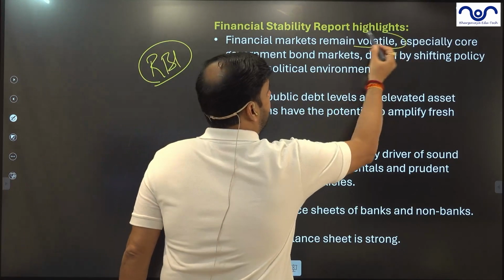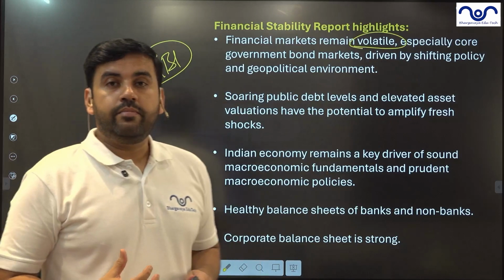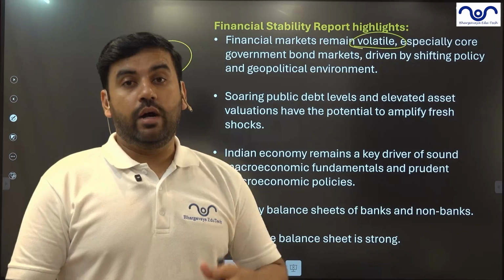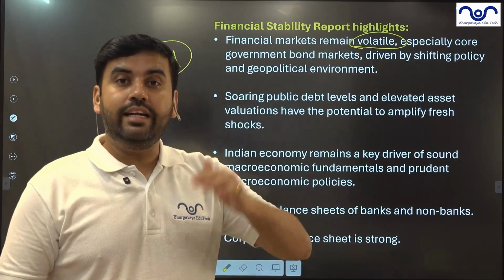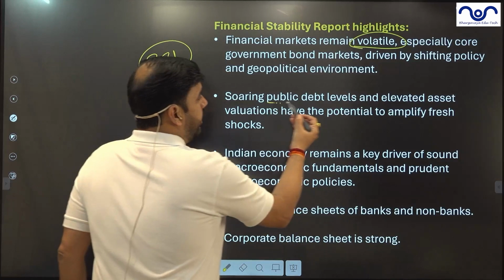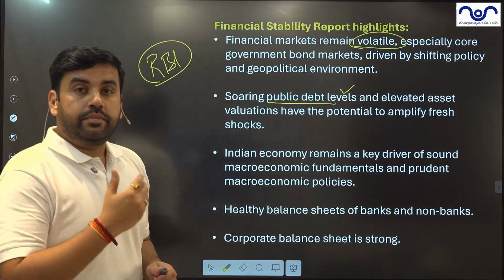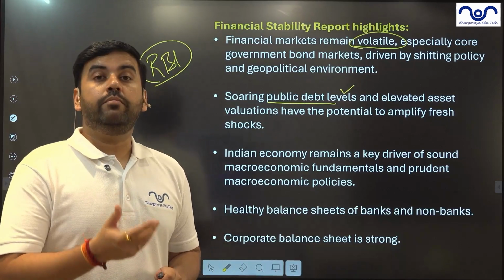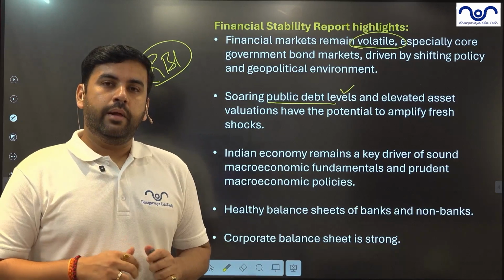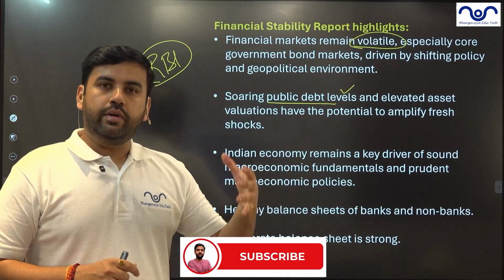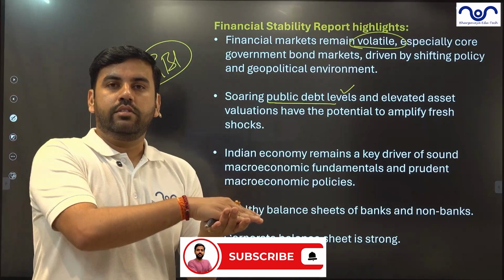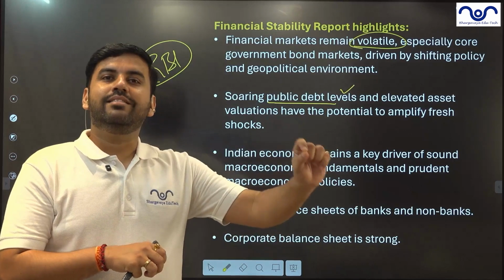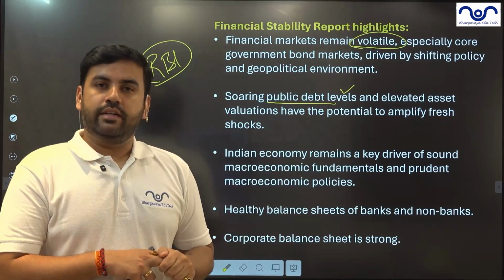Financial markets remain volatile. Volatile basically means that, especially in stock markets and the banking sector, the values have been going up and down very sharply. So volatility is very high. Then comes public debt. Public debt is increasing because most of the states are running high fiscal deficits. They're spending more, and the central government has been spending more. The reason is COVID. After COVID, just to bring the economy back on track, to 7% or 8% annual growth, both the center and the states have been running fiscal deficits as an attempt.